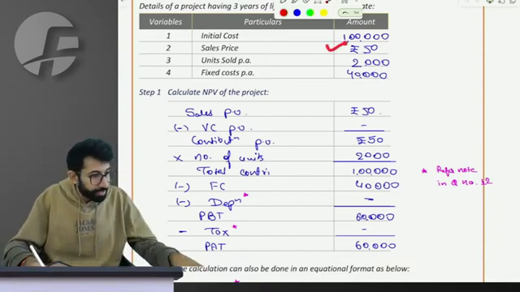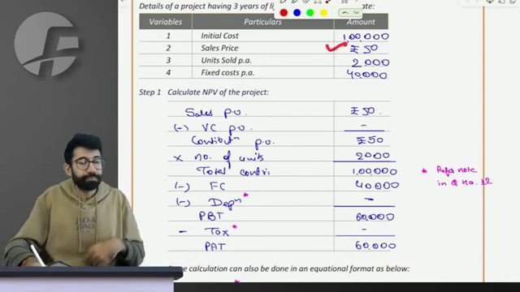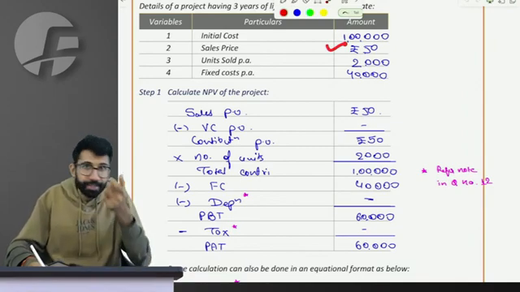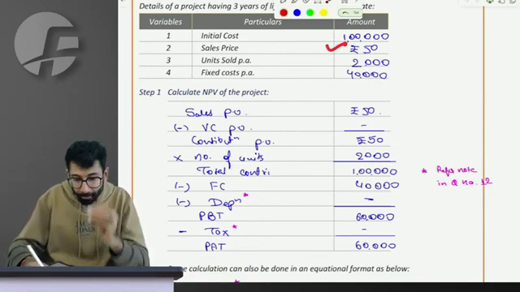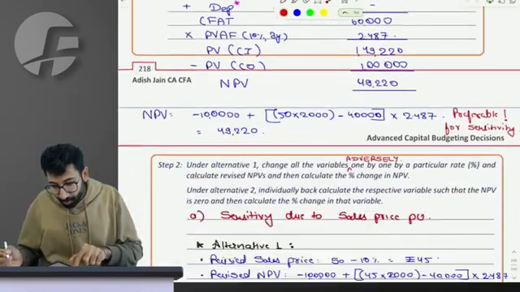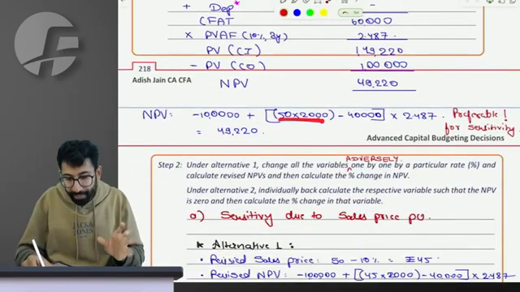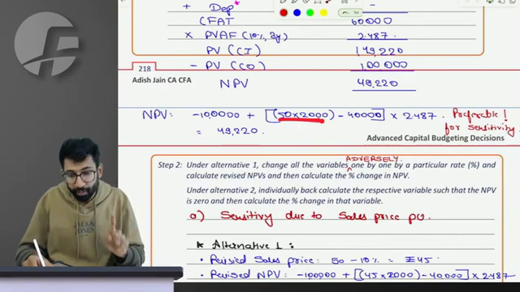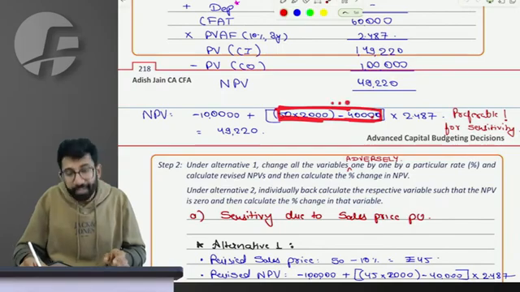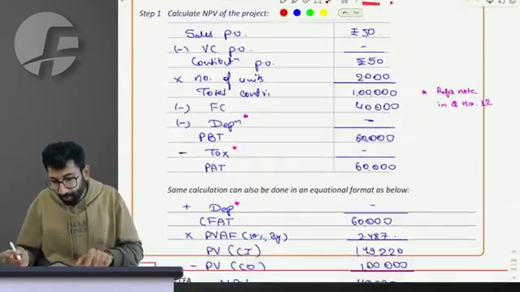Sales price minus, suppose there is no per unit cost. So sales price is the contribution itself, multiplied by the units sold, gives the total contribution, minus fixed cost of 40,000, gives the PBT, profit before tax. Sir, why not depreciation?